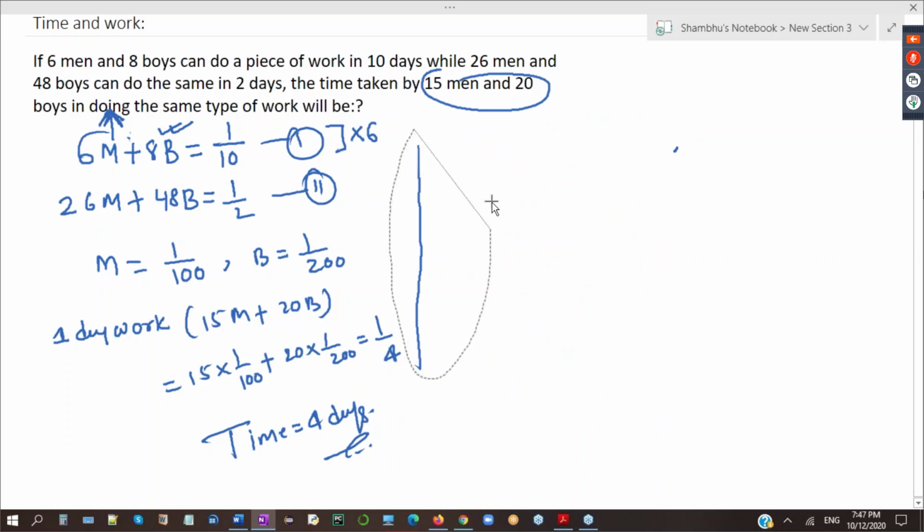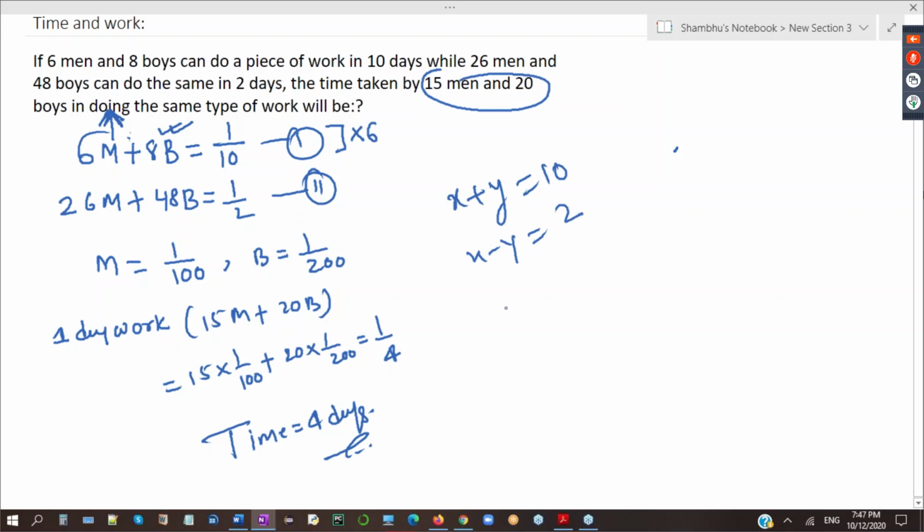Yes. Vanashri is asking why 1 by 100? By simplifying, like if I have equations x plus y is 10 and x minus y is 2. If I add them, plus y and minus y get cancelled, 2x is 12, then x will be 6, like this. Here also I simplified and then I got m.